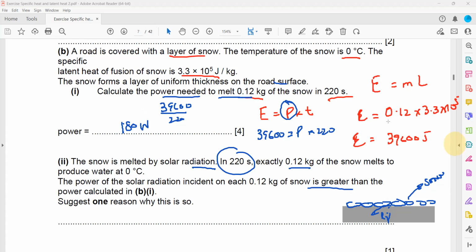Even though the solar radiation has more intensity, like more radiation is there as compared to what power we supply. But what is the reason why, even with a very high radiation input, it is taking the same time? Why is it not melting in a short time? What might be a possible reason for that?